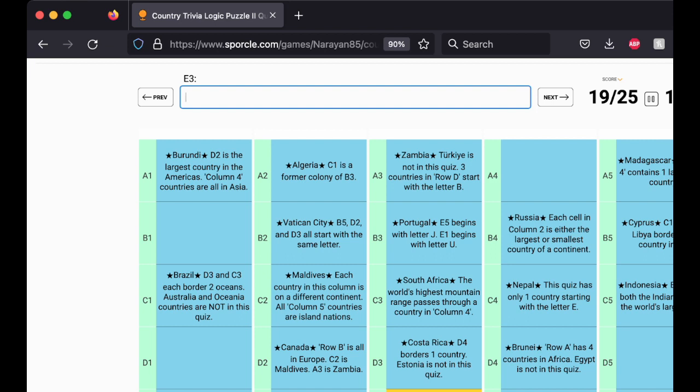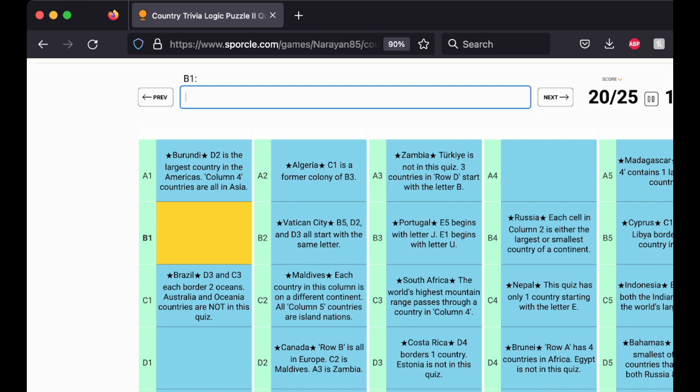4 countries in row D are in North America. Barbados is not in the quiz. So Canada, Costa Rica, Barbados, so that would be the Bahamas for an island. Bahamas. Okay. So this also must be in North America. 1, 2, 3, 4. Brunei is in Asia.